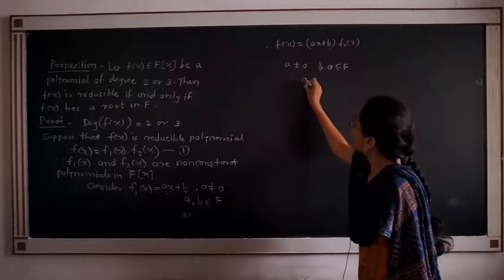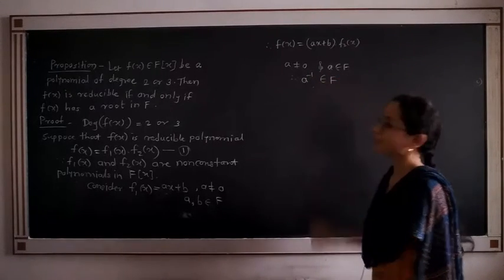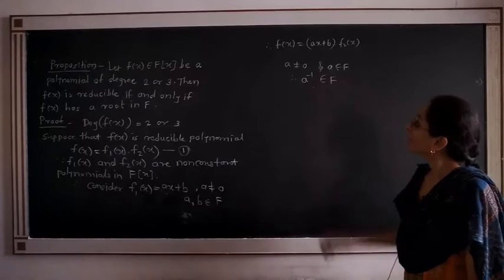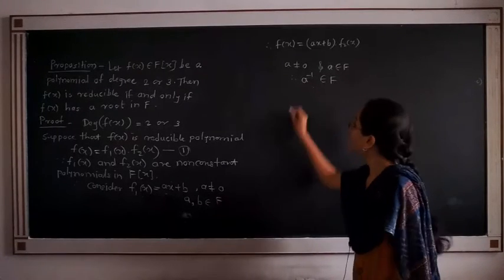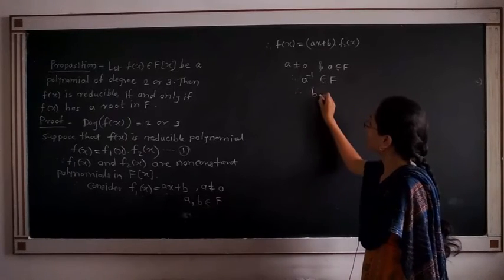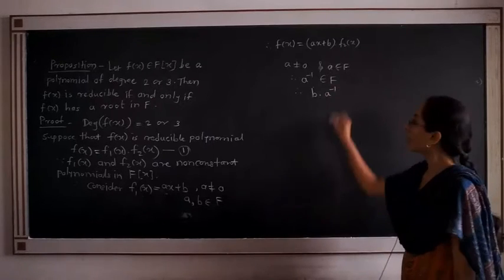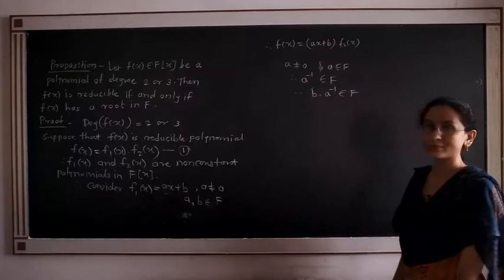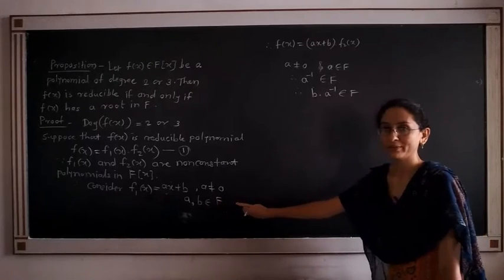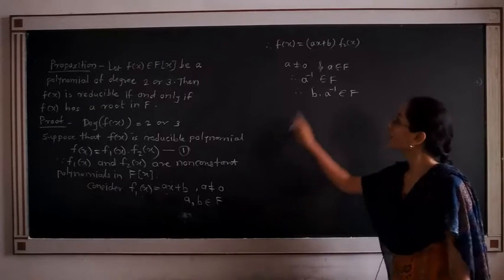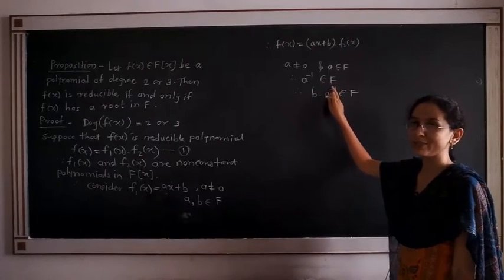Therefore, a inverse exists and it belongs to the field F. Now, we have b also belongs to F. Therefore, the product b into a inverse also belongs to F. As soon as a belongs to F, its multiplicative inverse belongs to F because F is a field.